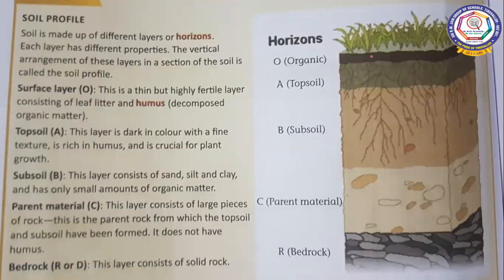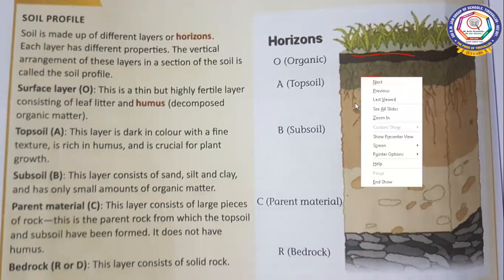First one is the surface soil. This is a thin but highly fertile soil consisting of leaf litter and humus. You know very well, children, humus is nothing but decomposed organic matter. Decomposed organic matter is very important for the growth of a plant. So in this surface soil, we have that more, and even the leaf litter, that is the dry leaves, everything will be mixed with the soil, and it is a very fertile layer.